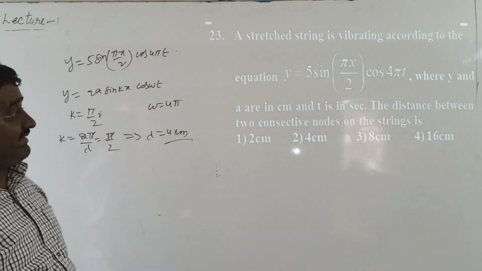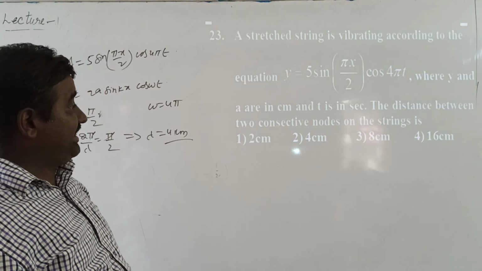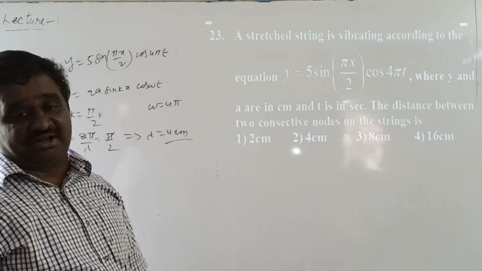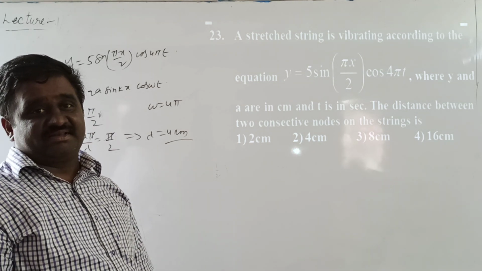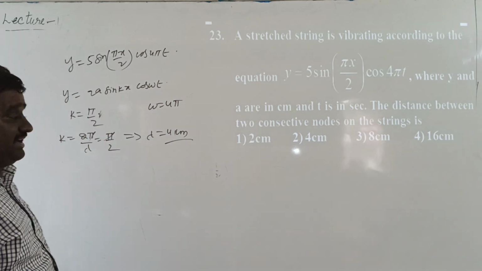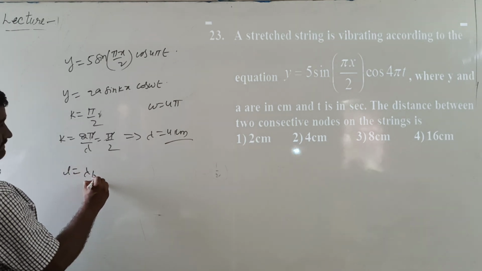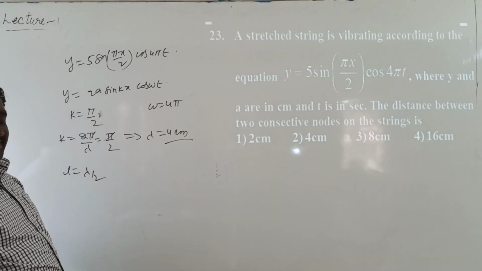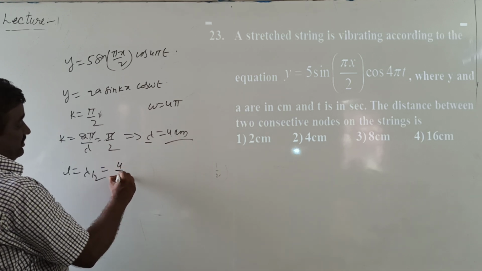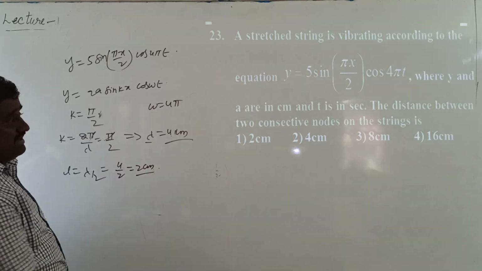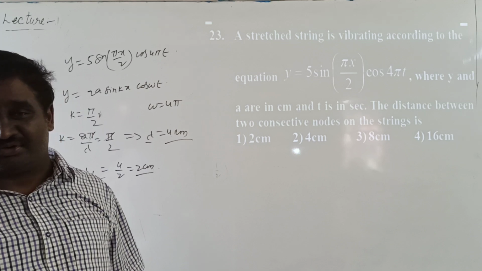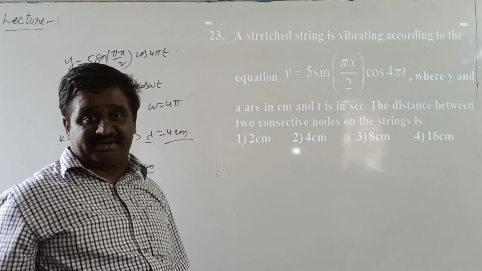Now, the given question is the distance between two consecutive nodes on the string in the stationary wave pattern. The distance between successive nodes or successive antinodes is equal to lambda by 2. Then wavelength you got is 4 centimeters. Then 4 by 2 equal to 2 centimeters is the distance between the consecutive nodes or consecutive antinodes. First option is correct.